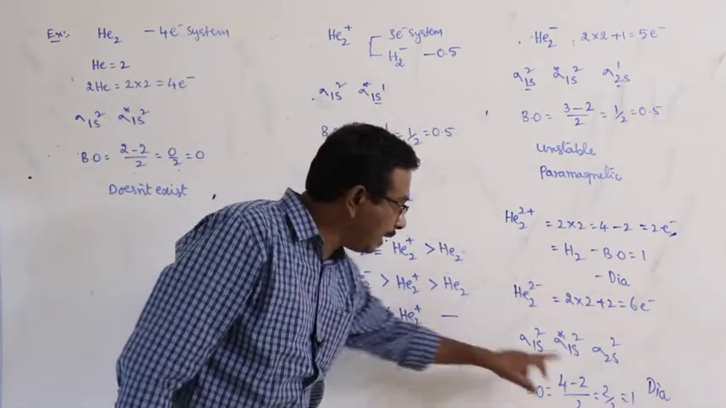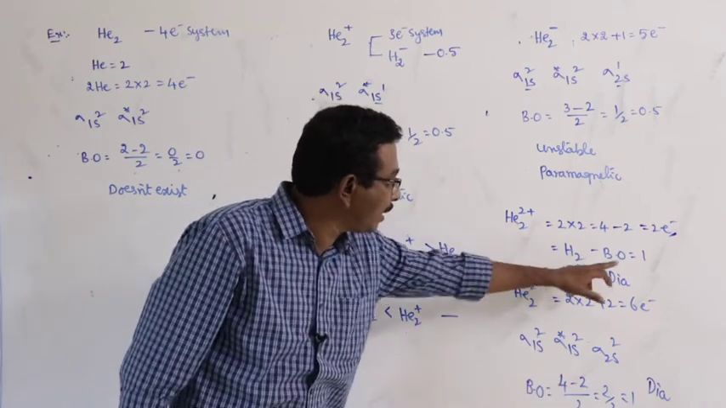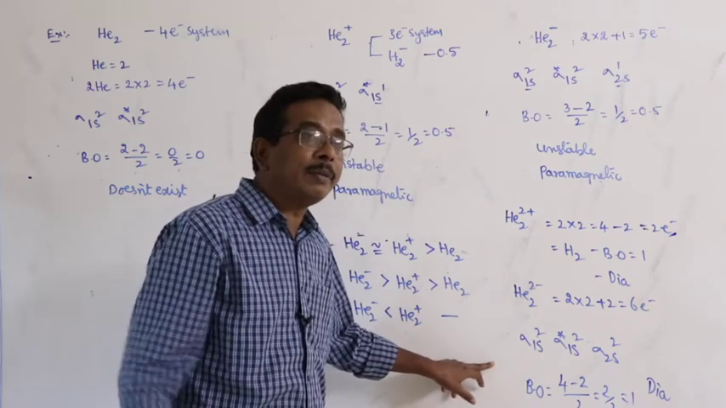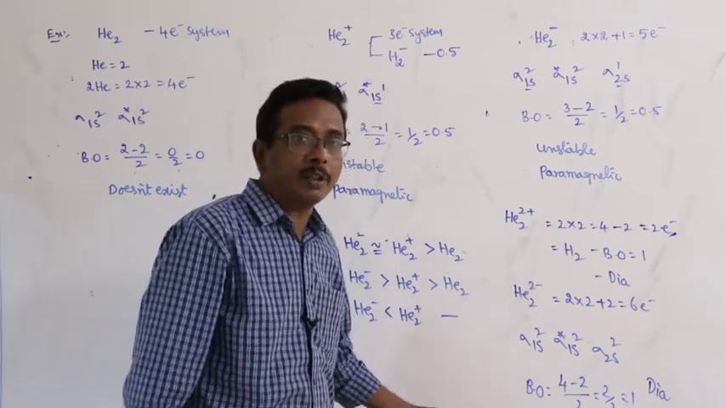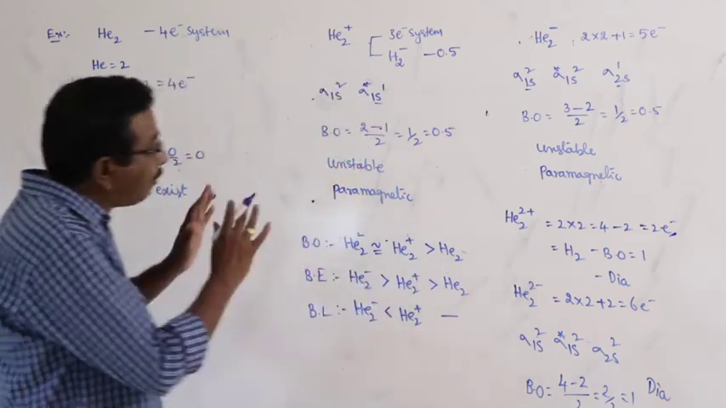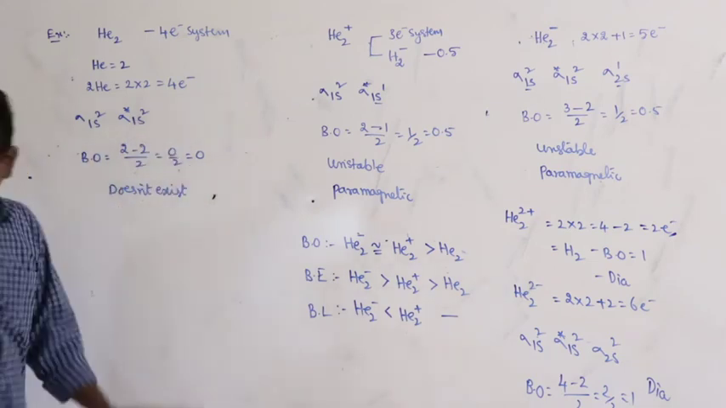Now you can compare these species with the remaining 3 also. Here He2 minus, next He2 plus, bond order is equal to 1. These two have the same bond order, 1, 1. Automatically bond energy is also the same. Bond length is also very close. And here, by the way, we have a chance to analyze all the species. Next.